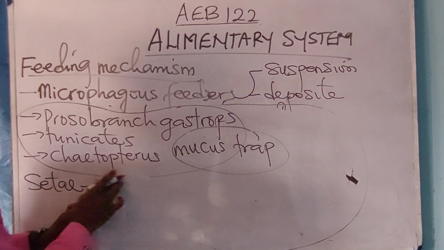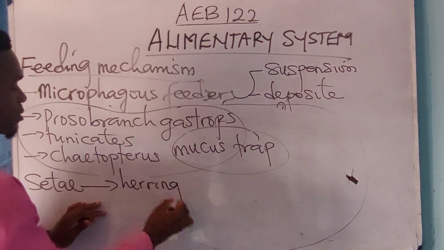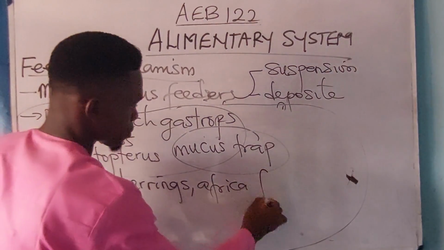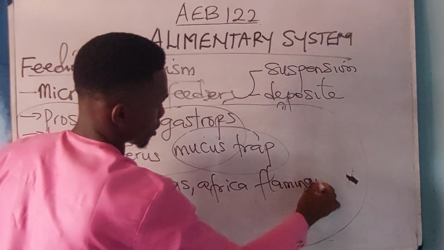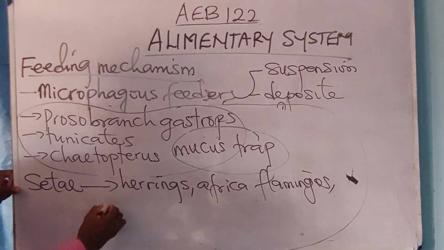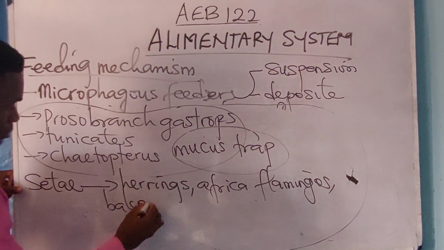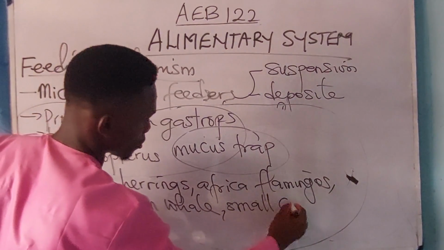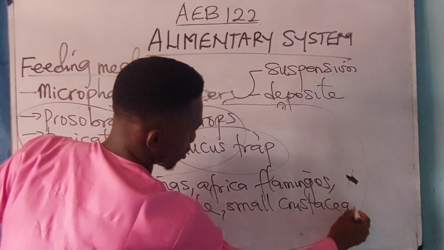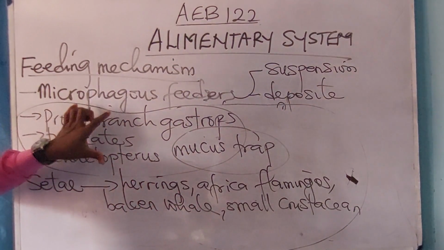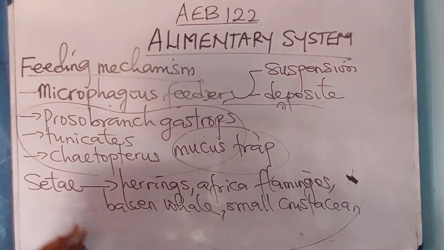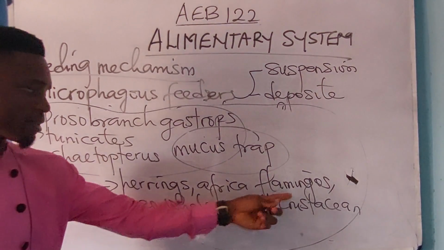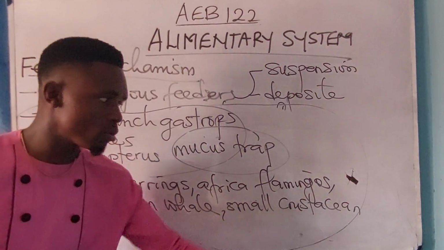Examples are the herons, the African flamingos, the baleen whale, and small crustaceans. Seta is the feeding organ of herons, African flamingos, baleen whale, and small crustaceans.